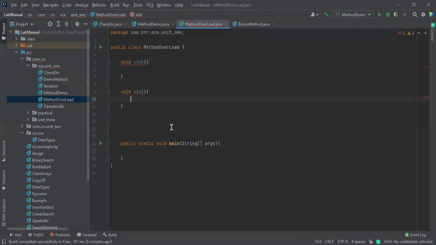If we didn't mention any parameters, see what will happen. Add is already defined, so why are you doing that again? So here I'm going to take a single parameter inside the method, and here I'm going to take two parameters, int b. See this, the error has gone.